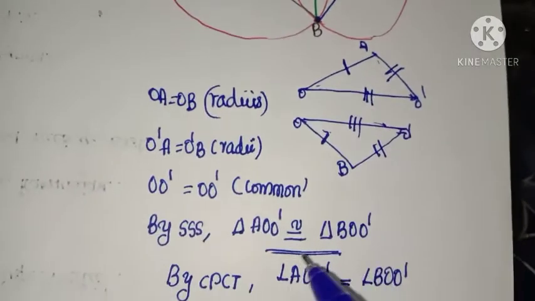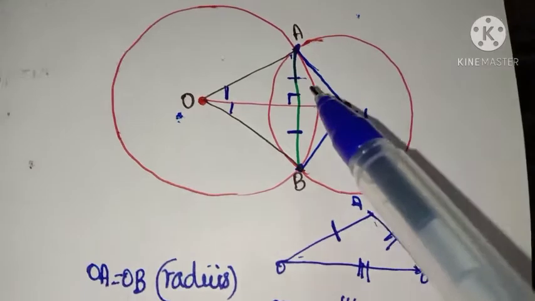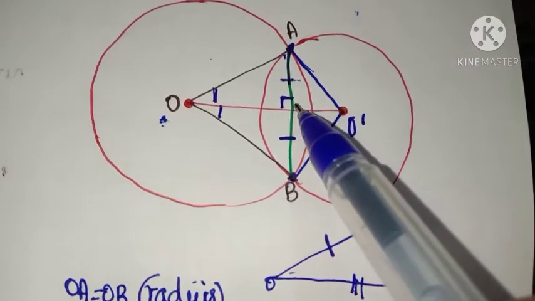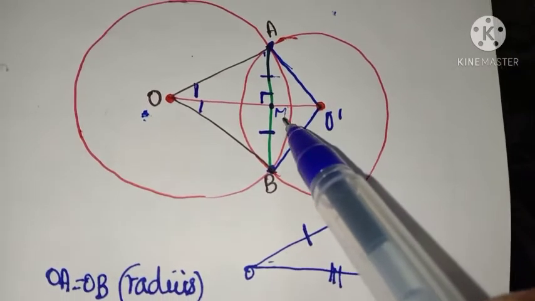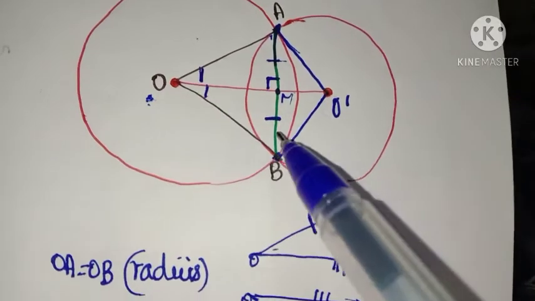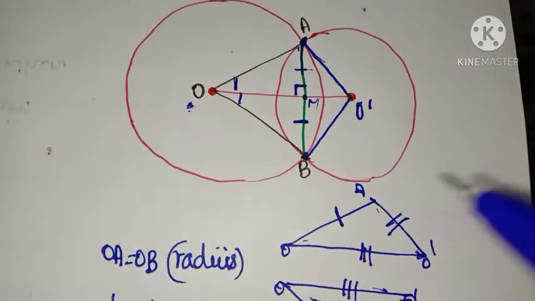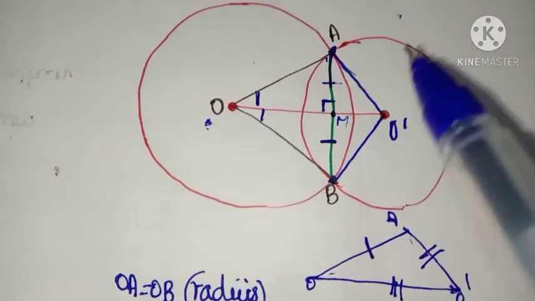Okay? Now, another two triangles. Suppose this point is M. Now consider the triangles AMO and BMO and prove these two triangles are congruent to each other.